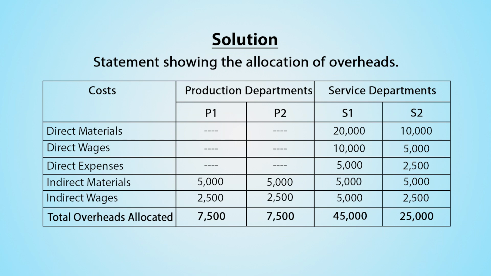Thus, total overhead allocated for production department P1 is rupees 7,500, P2 is rupees 7,500, service department S1 is 45,000 rupees and S2 is rupees 25,000.